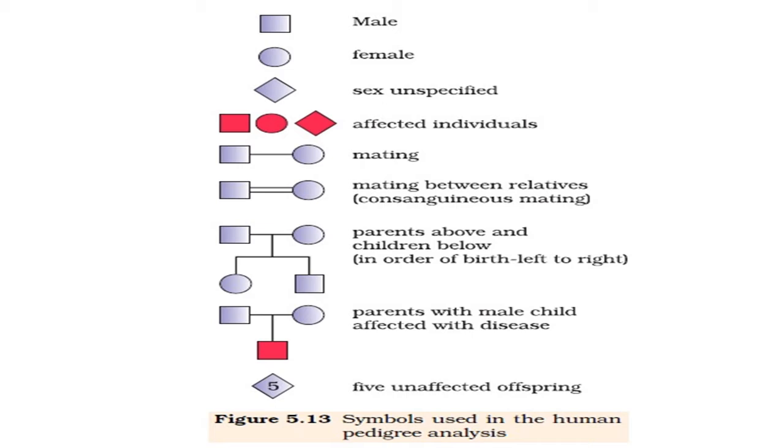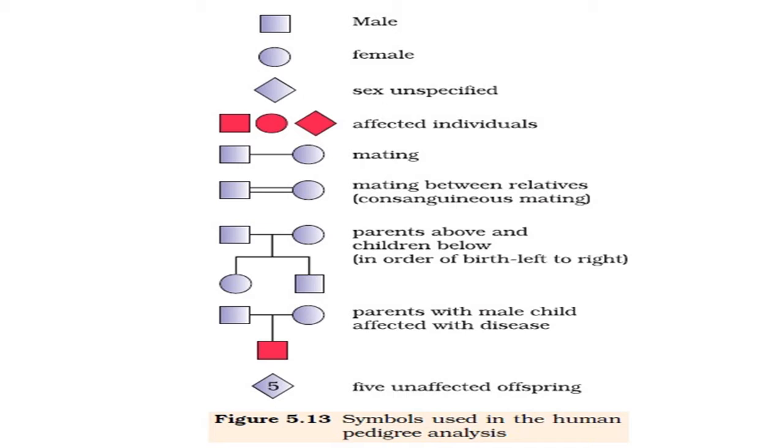In the second row more symbols are there. Here the horizontal line between the square box and the round symbol shows mating between male and female. The same thing is denoted by a double horizontal line. It also specifies mating between male and female, but what is different here? It is mating between relatives.